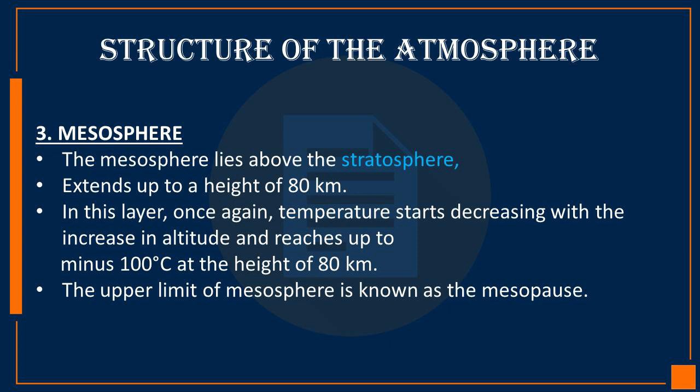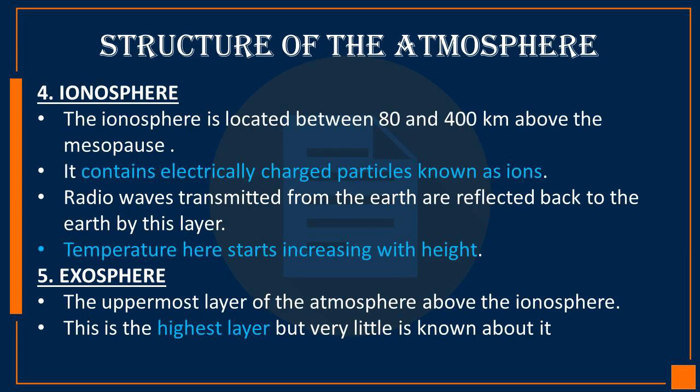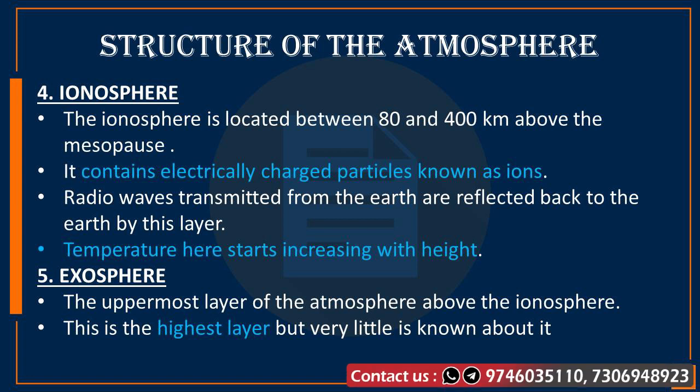The upper limit of the mesosphere is known as the mesopause, and the next one is the ionosphere. The ionosphere is located between 80 and 400 km above the mesopause, and it contains electrically charged particles known as ions. The radio waves transmitted from the earth are reflected back to the earth by this layer, and the temperature here starts increasing with height.